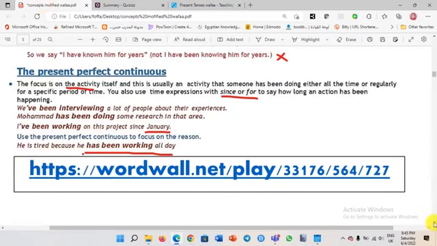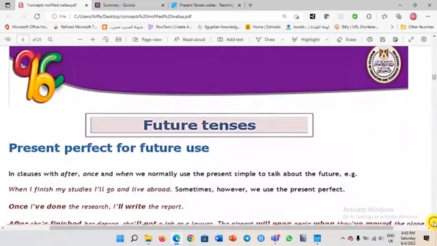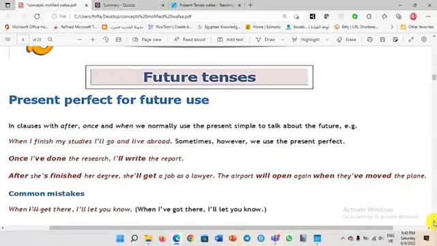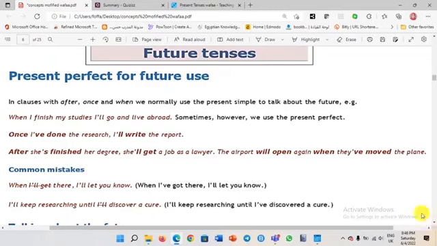Okay. So now you may proceed with the future tenses, Ms. Summer. Yeah, now let's start future tenses together, dear students. We have got the present perfect for future use. Do you remember, dear students, when we said we already use the present perfect to talk about the future? In clauses with after, once, and when, we normally use the present simple to talk about the future, okay? Example, when I finish my studies, I will go and live abroad.